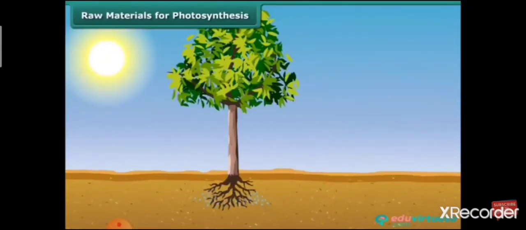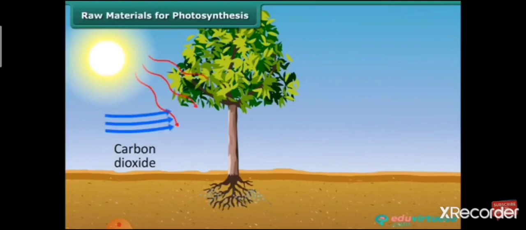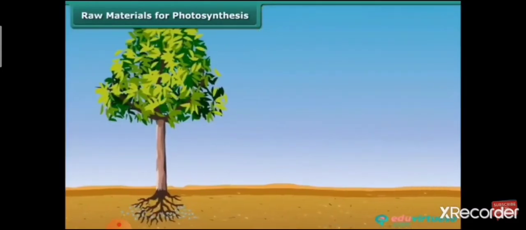Now you know that in plants, water, minerals and carbon dioxide are raw materials, meaning basic requirements for the synthesis of food. Do you also know how plants obtain raw material from the surroundings, and how they send them to the food factories of the plants?